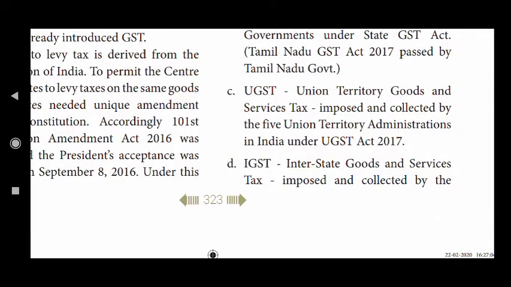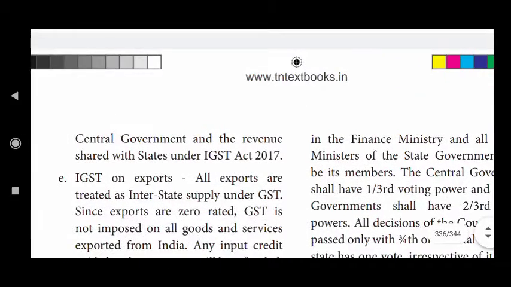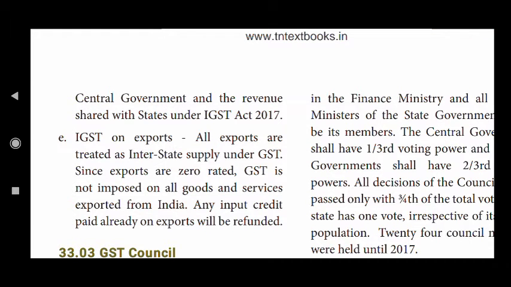IGST means Interstate Goods and Service Tax. So these are the four types of tax under the category of GST. Okay, IGST on export. All exports are treated as interstate supply under GST. Since exports are zero rated, GST is not imposed on all goods and services exported from India. So it is exempted for exported items. Any input credit paid already on exports will be refunded.